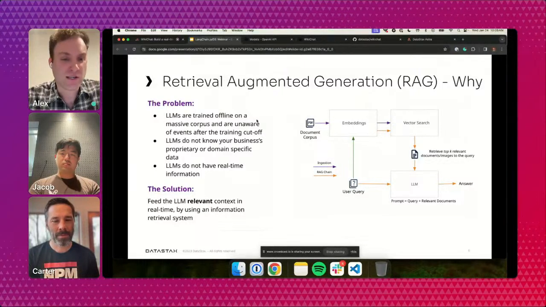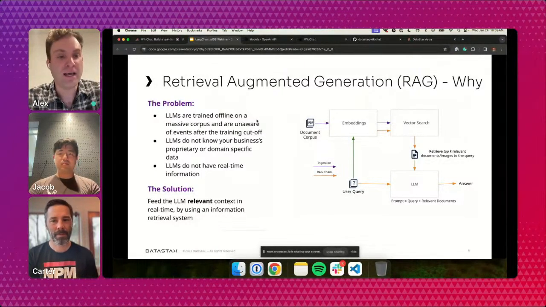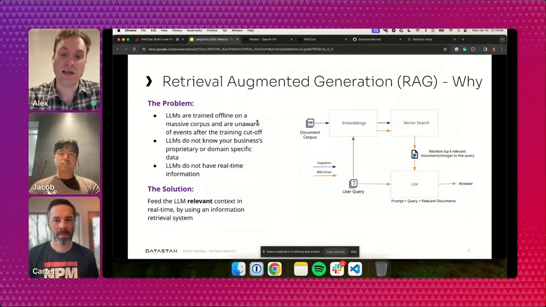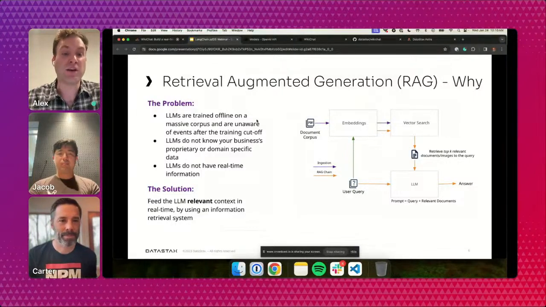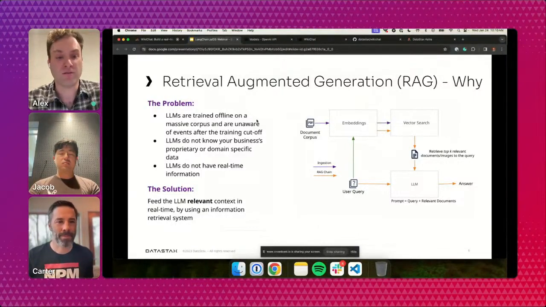It's also super necessary in cases where you want the LLM to be knowledgeable of your business's data. Imagine you're a doctor's office and you want your LLM to have knowledge of patients. The LLM is trained on public information and wouldn't know anything about your patients. So you have to insert that data yourself.